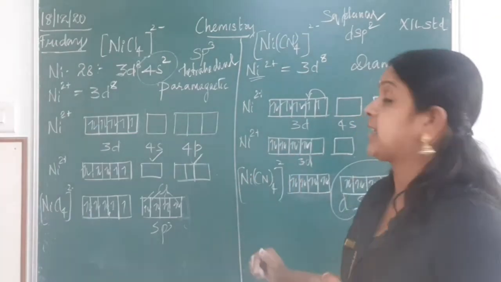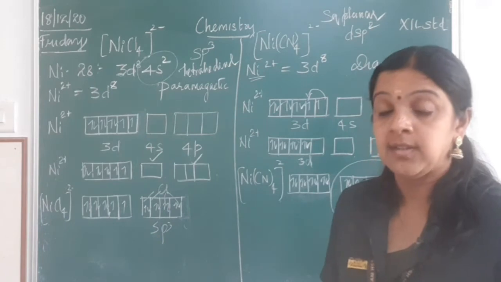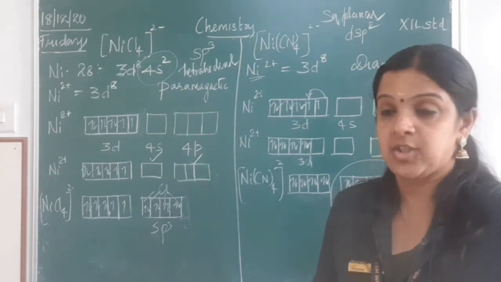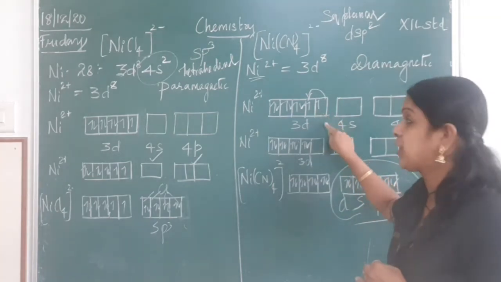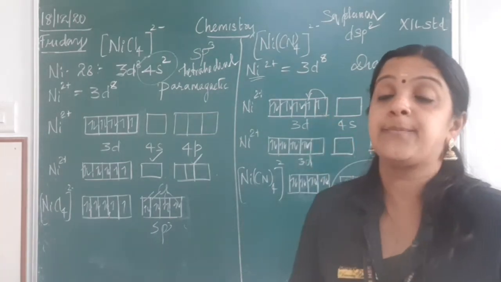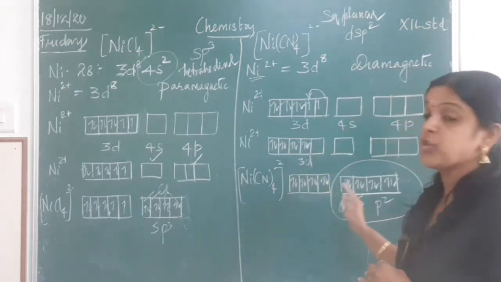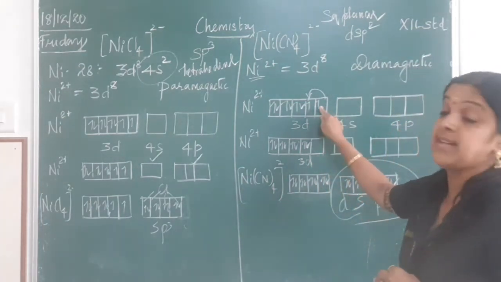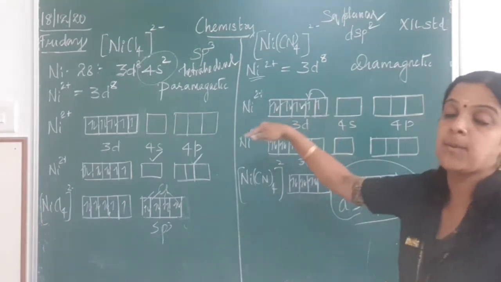On the other hand, when it is given in the question that this particular structure forms a square planar geometry, or it forms a dsp2 hybridization, find out the magnetic character. Definitely after filling the 8 electrons, we know there is one d orbital which is taking part in the hybridization. So in such a case, one d orbital must be available. So the 2 unpaired electrons become a paired one.